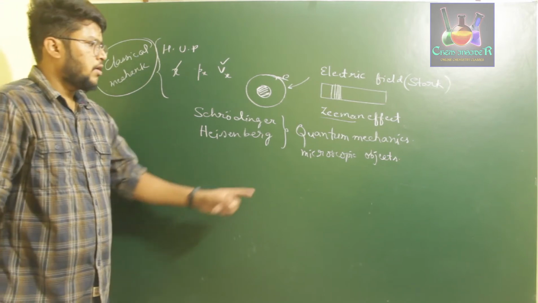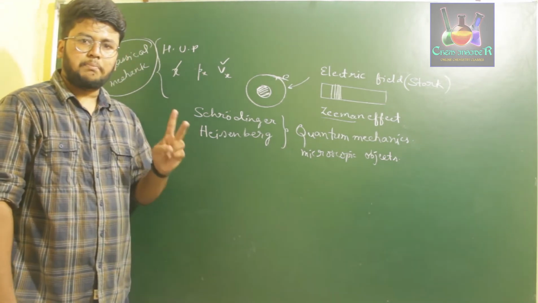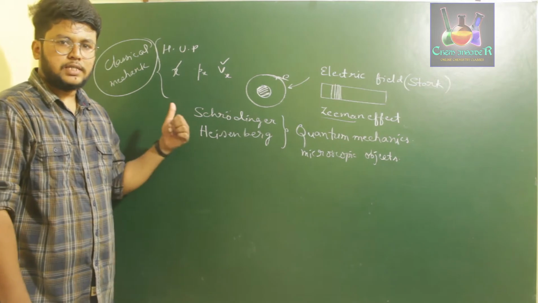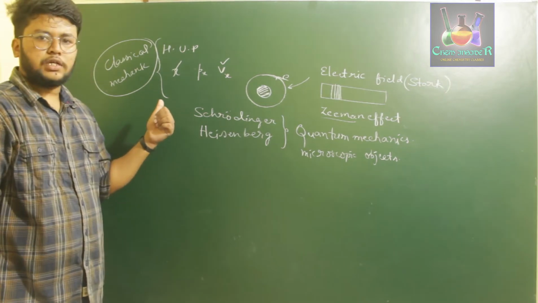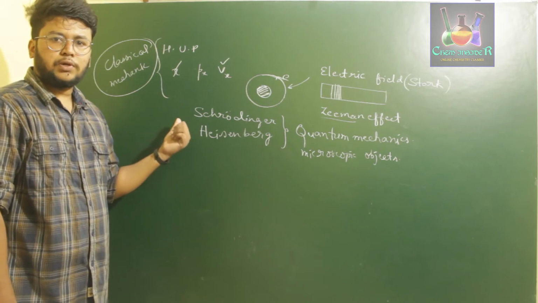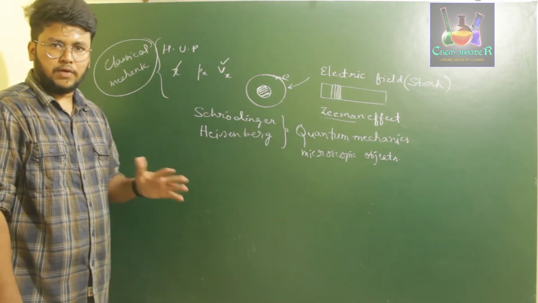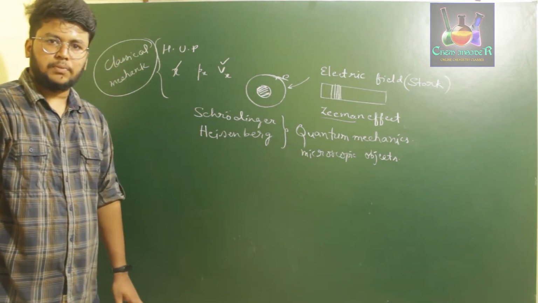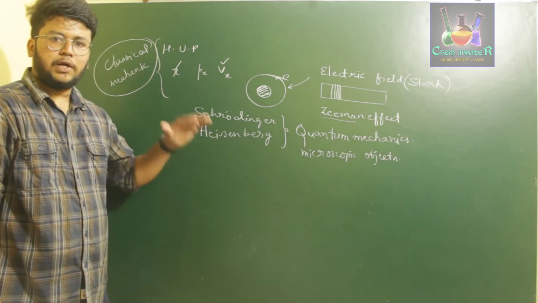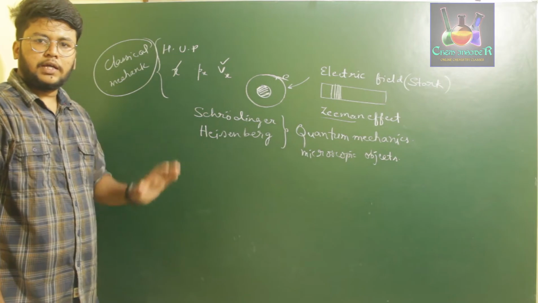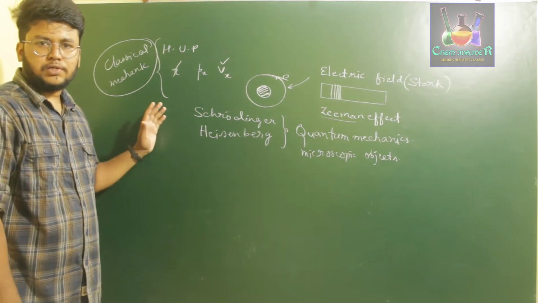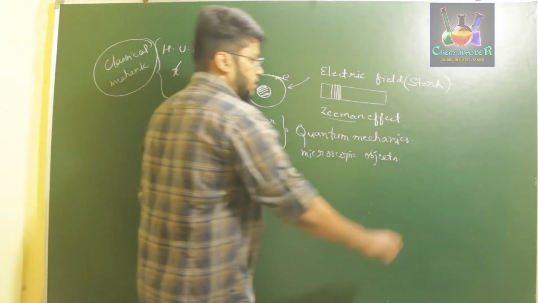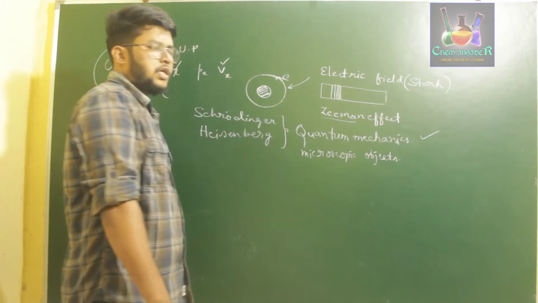So what I mean is, quantum mechanics explains both the wave and particle nature of microscopic objects, and also explains the particle nature of macroscopic objects, because classical mechanics only considered macroscopic objects. Those macroscopic objects usually have a particle nature but not a wave nature. When quantum mechanics was applied on macroscopic level objects, it explained their particle nature also, which was in correlation with classical mechanics. So from then on, we started to use quantum mechanics